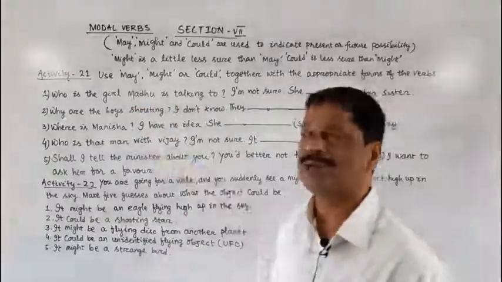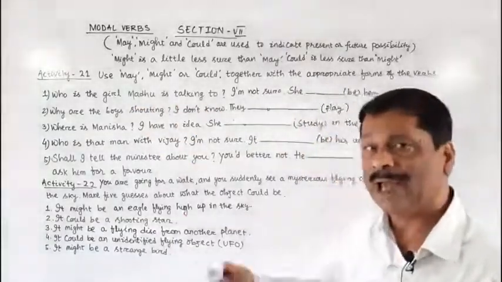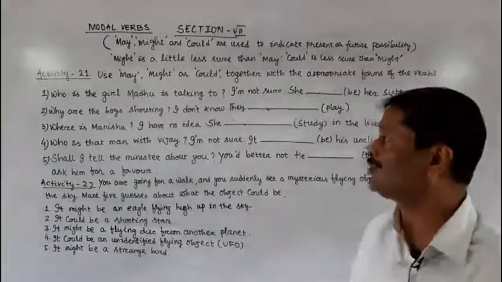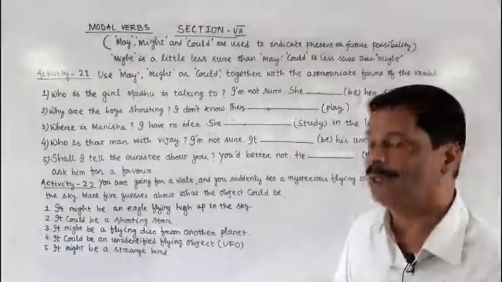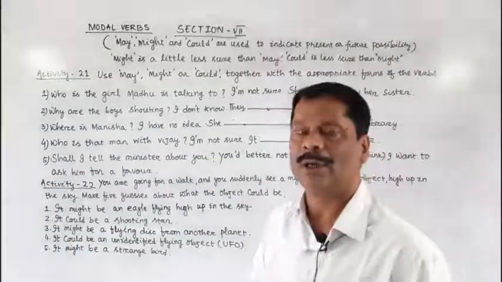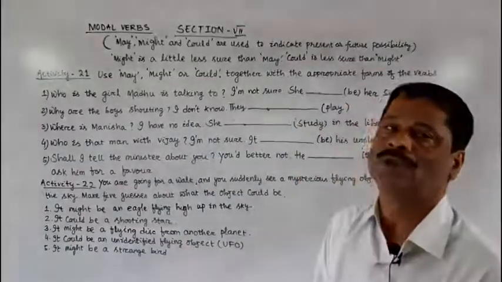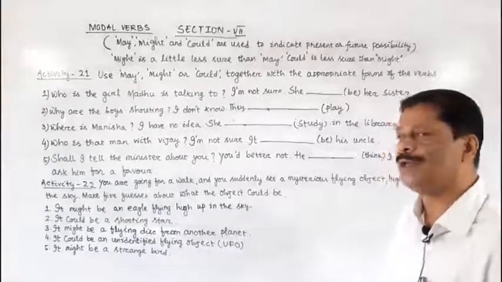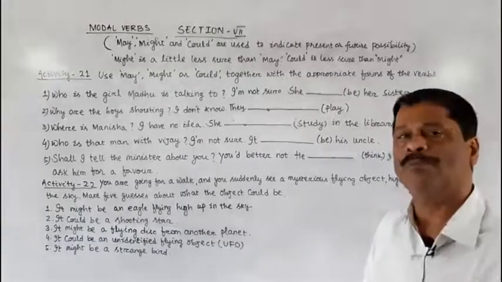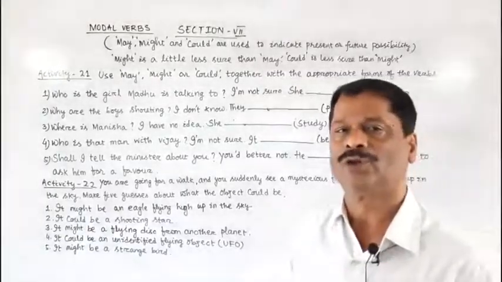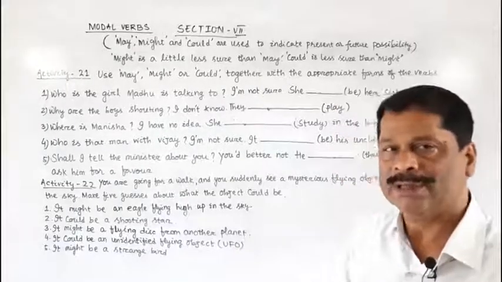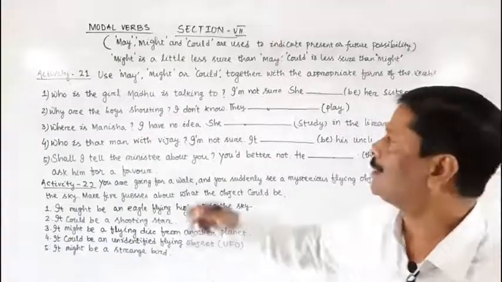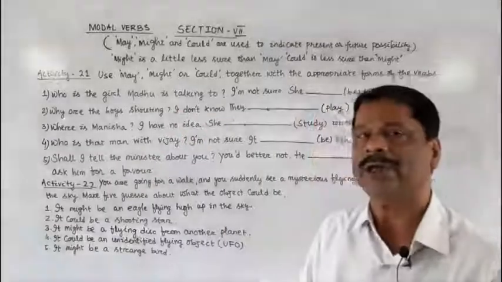This question is asked to me, but I am not sure who that girl is. So, what modal verb will I use? I may use might or I may use could. Clear? As I am not sure about the girl Madhu is talking to.